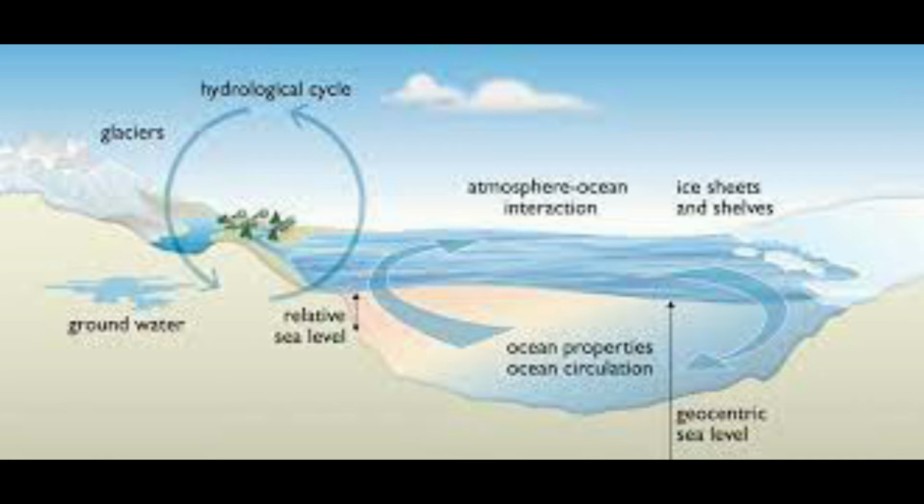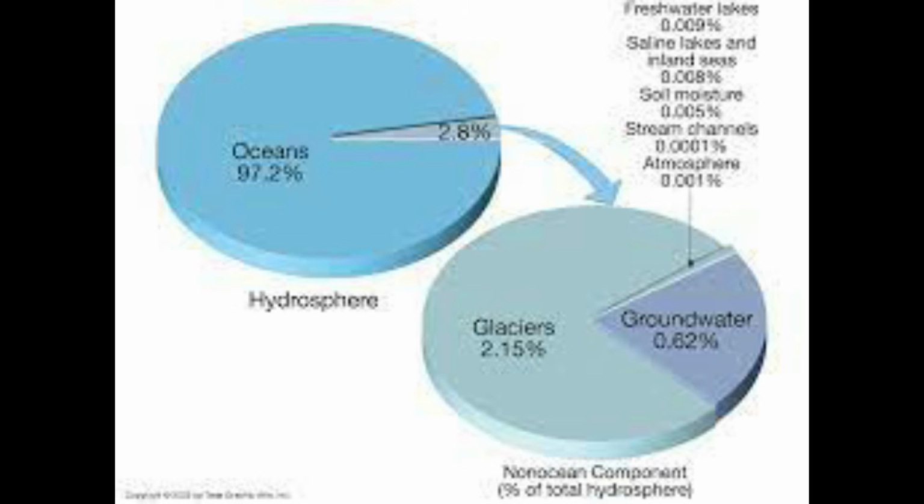Now let us see the percentage of water in all its forms. Ocean constitutes 92.2% of the total water, which is saline, that is salty, and this water is unfit for human and animal consumption and plant growth. And water in the northern hemisphere covers about 61% of the total area and about 81% in the southern hemisphere, and out of this about 2.8% is fresh water.